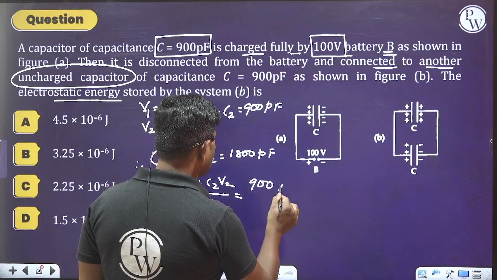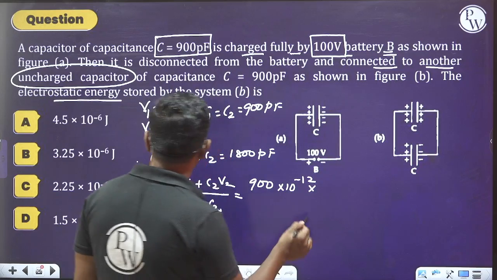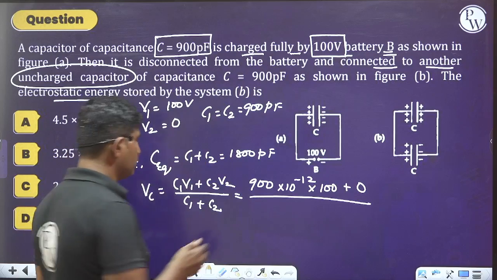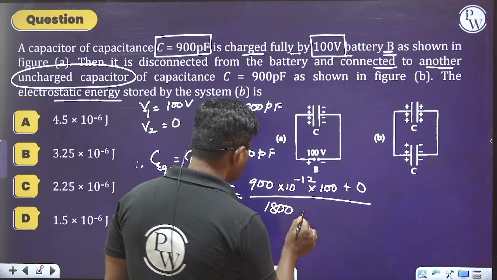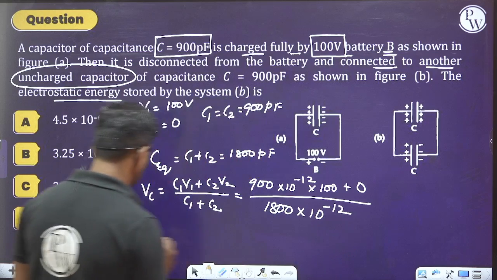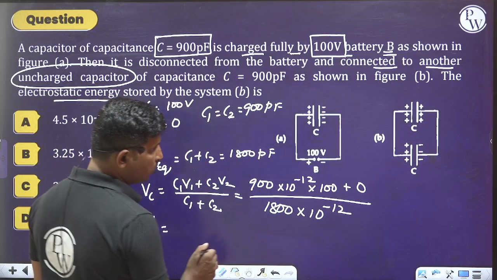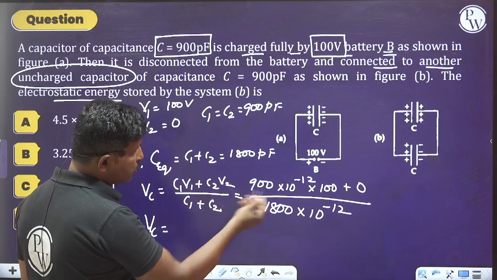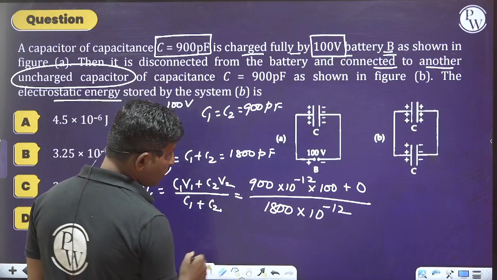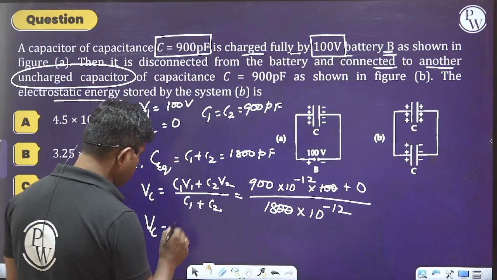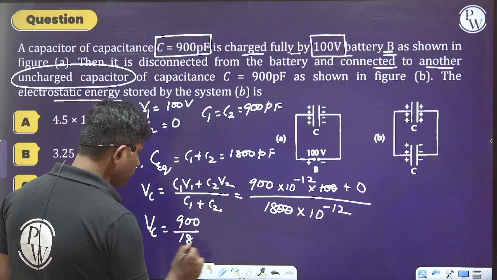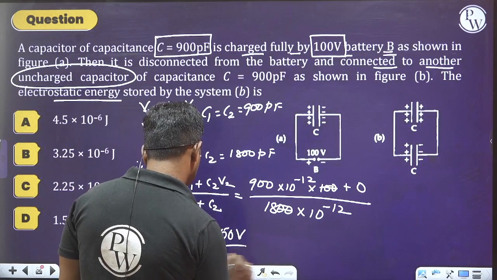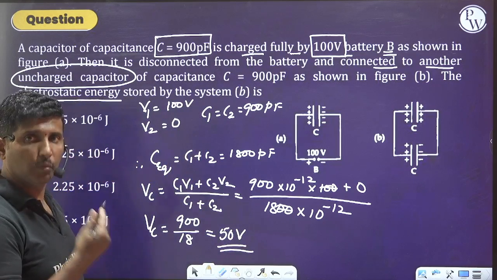C1 is 900 into 10 to the power of minus 12, into V1 which is 100, plus C2 V2 which is 0 because V2 is equal to 0, divided by C1 plus C2, which is 1800 into 10 to the power of minus 12. The 10 to the power of minus 12 will get cancelled, two zeros will also get cancelled. We get 900 divided by 18. So please do the simplification, then you will get the common potential as 50 volt.